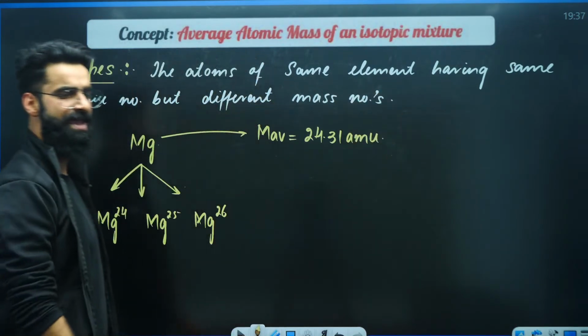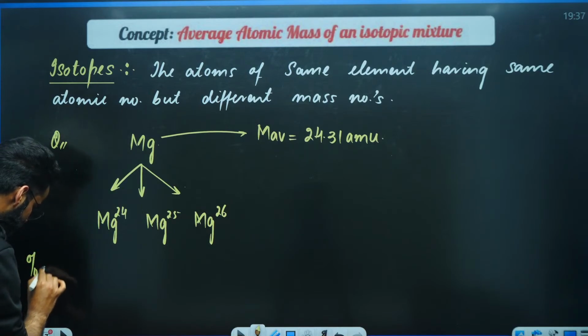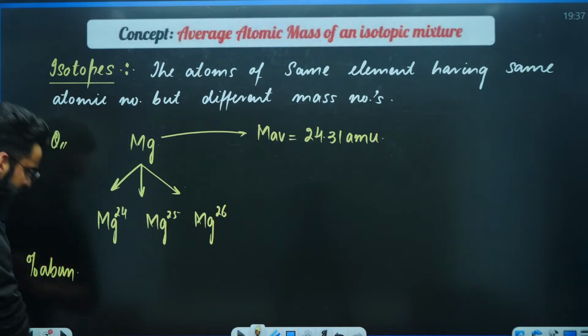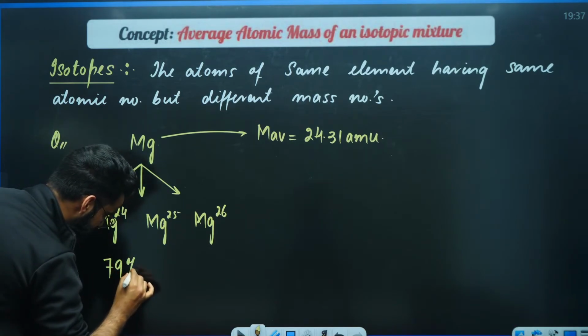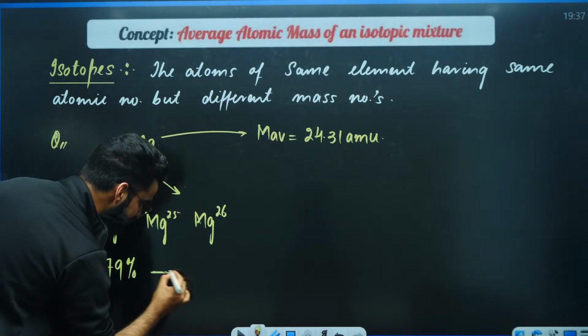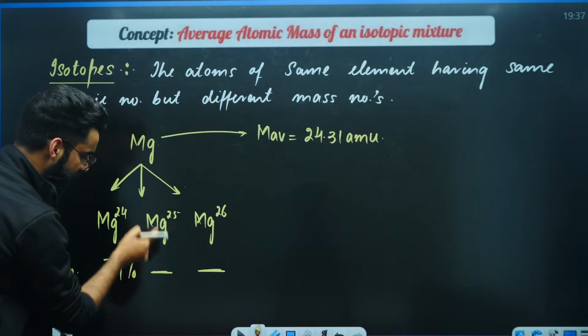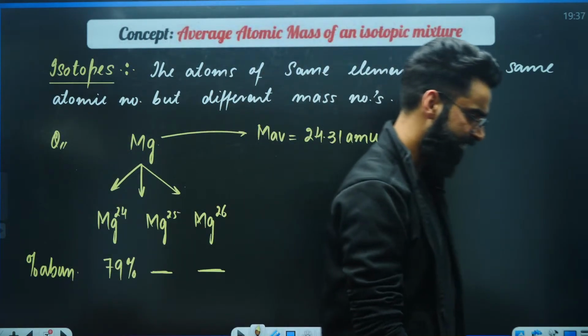At the same time, the percentage abundance of Mg24 is given to us as 79. And what are we supposed to calculate? We are supposed to calculate the percentage abundance of Mg25 and Mg26. This is the question. Can you solve this?